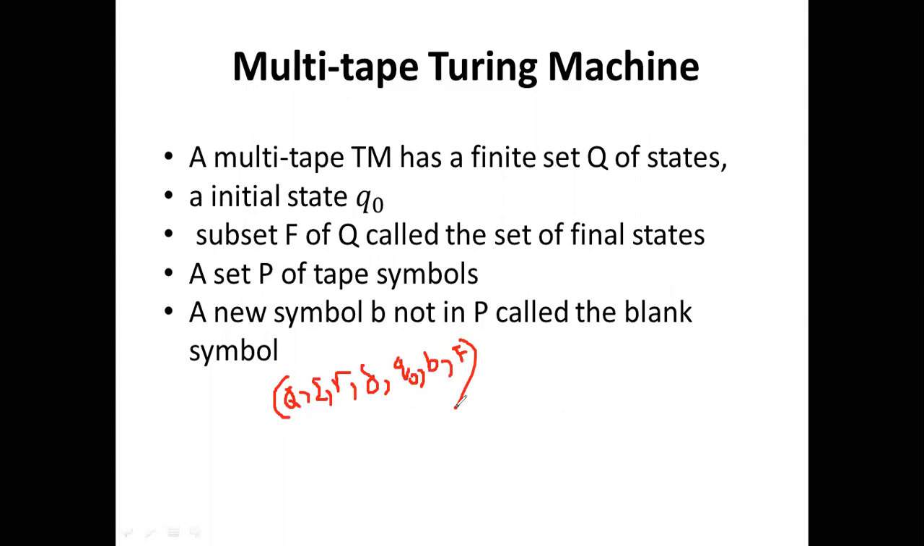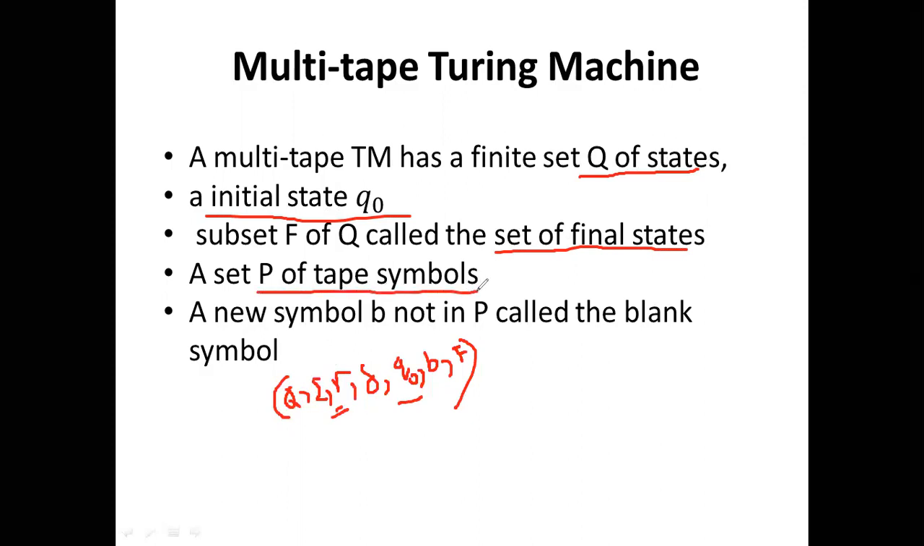But in the multi-tape Turing machines, we already know there are four tapes, and each tape has an input head pointing towards it. So the multi-tape Turing machine also has a finite set of states Q, and the initial state is Q0. The subset A of Q is called the set of final states, and P here is the tape symbols.